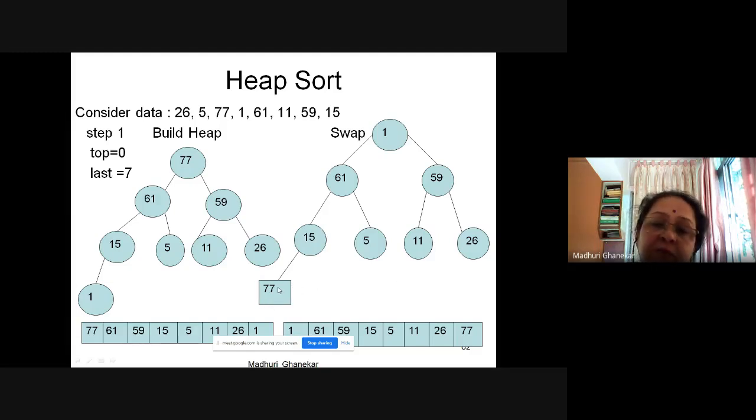Okay, now why that rectangular box? You may remember in bubble sort also we had applied a similar technique. Whichever numbers are fixed, we don't want to disturb those numbers. If we got the maximum, we have placed the maximum at the final position, so we don't want to disturb it, so we are representing it in a rectangular box. So this is its final position. We don't want to change it anymore. So while building the heap or swapping, we will consider the remaining heap, and we will not consider this number, remember.